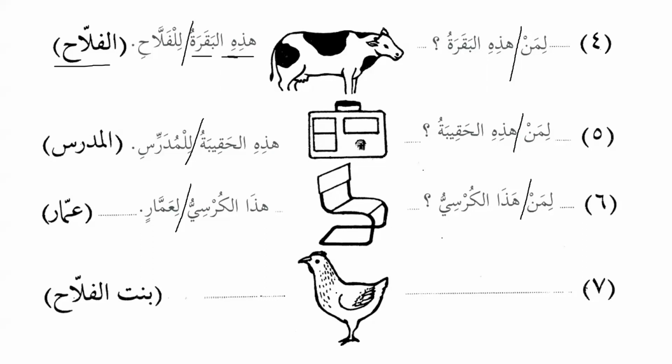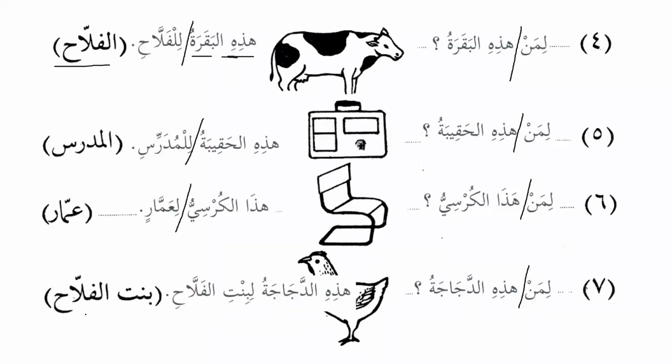And then we have chicken over here. So liman hadhihi dajajatu. Who does this hen belong to? And we want to say that this hen belongs to the daughter of the farmer. So we will say هذه الدجاجة لبنت الفلاح. This hen belongs to the daughter of the farmer. So now we can see that هذه الدجاجة is subject and لبنت الفلاح is predicate.